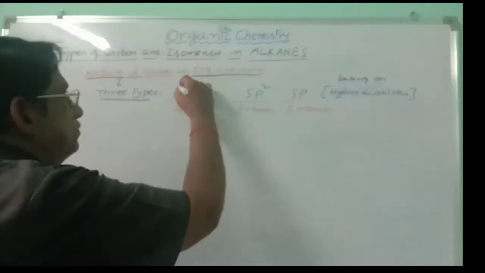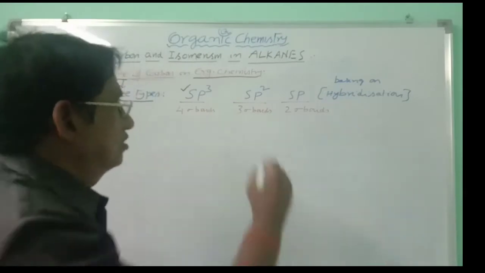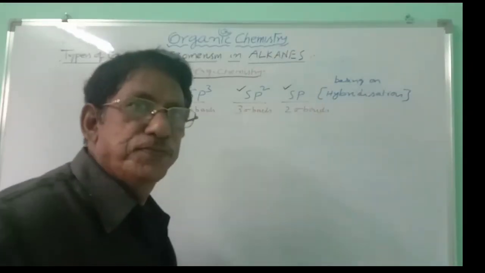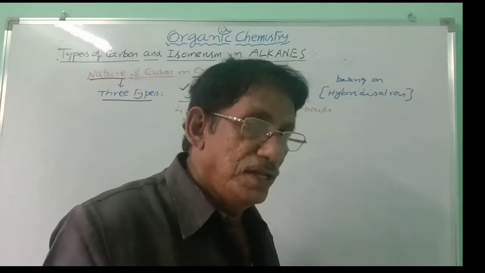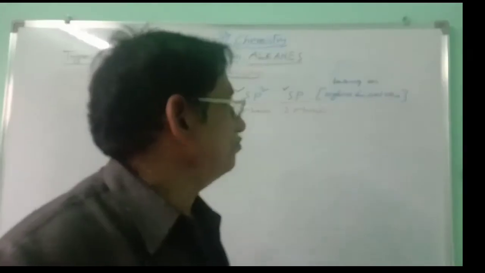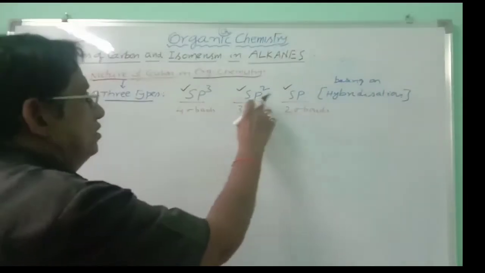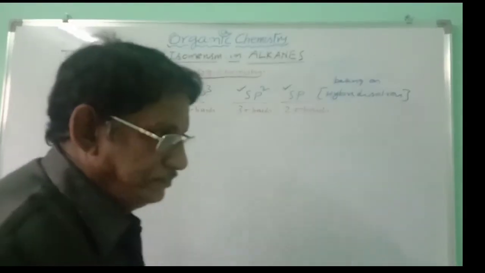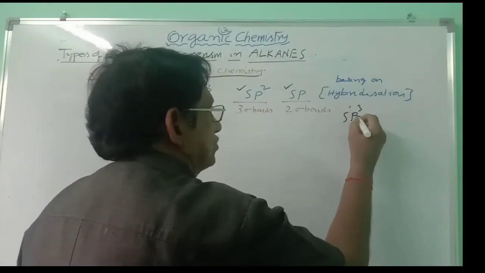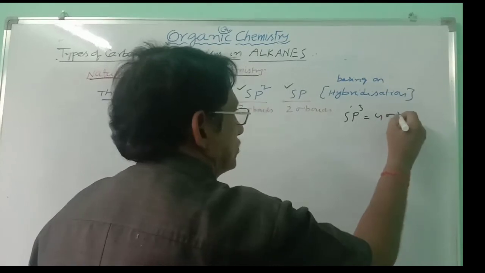One is sp3, second one is sp2, third one is sp. There are 3 types of carbons in organic chemistry. All these belong to hybridization. sp3 means 1 plus 3, that is equal to 4 sigma bonds.